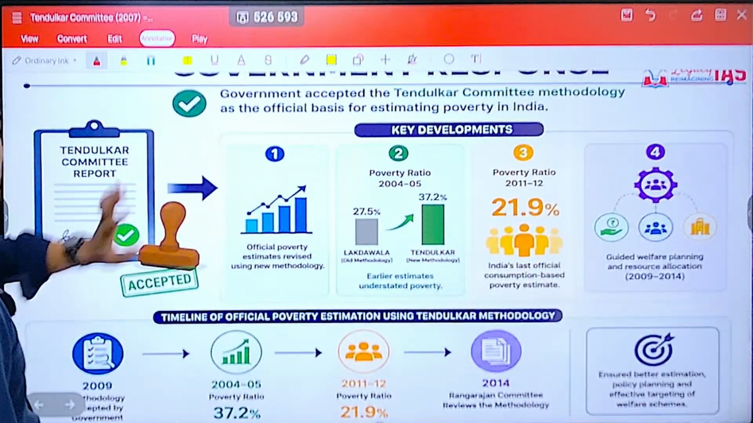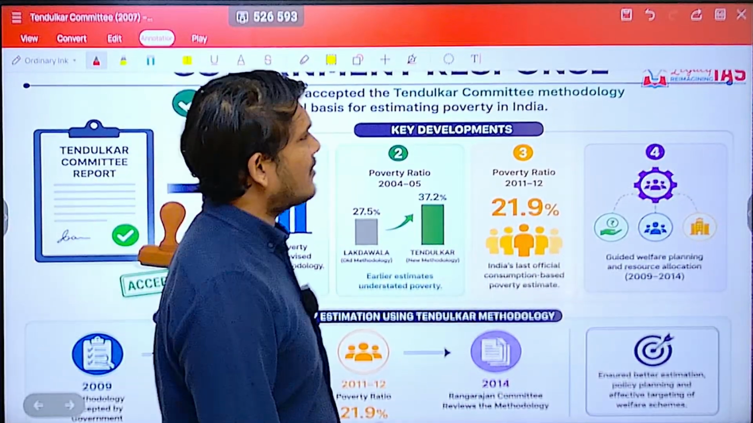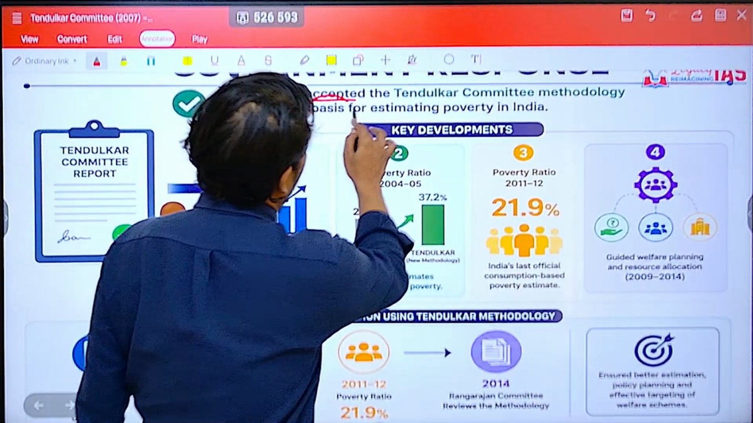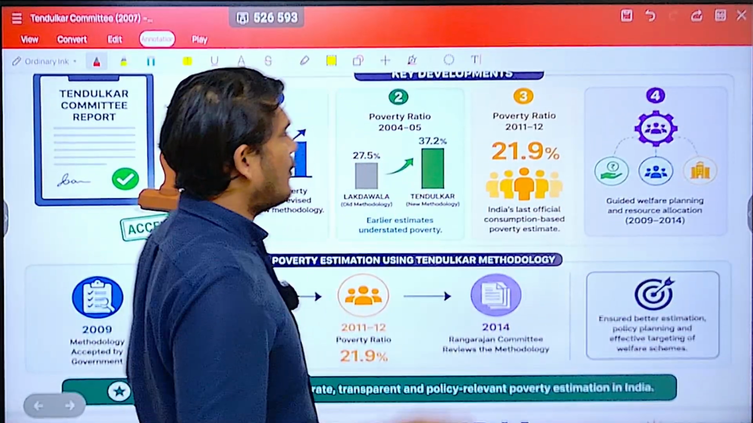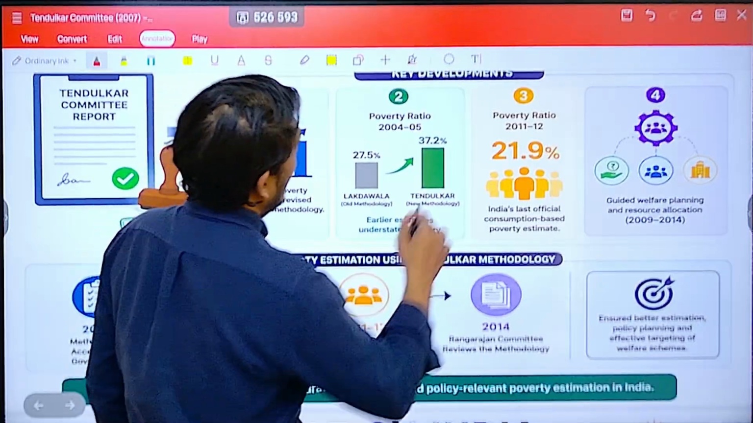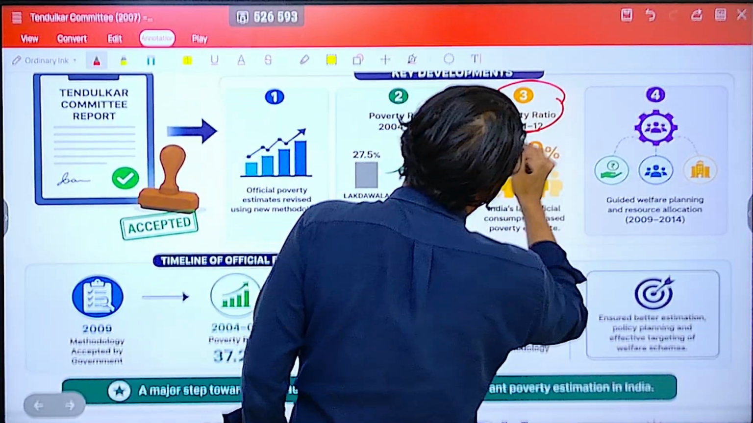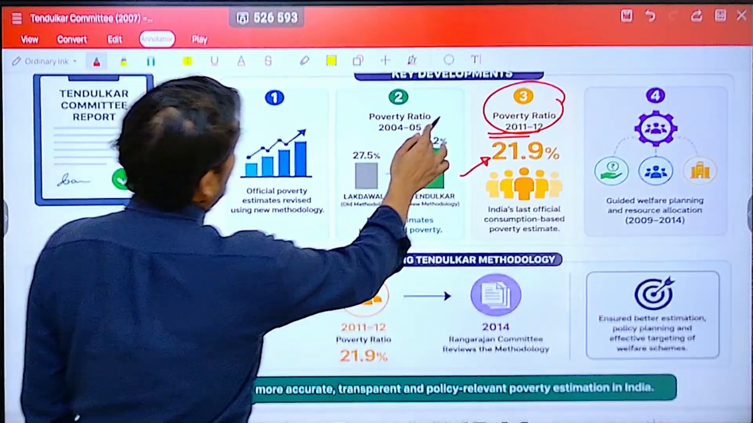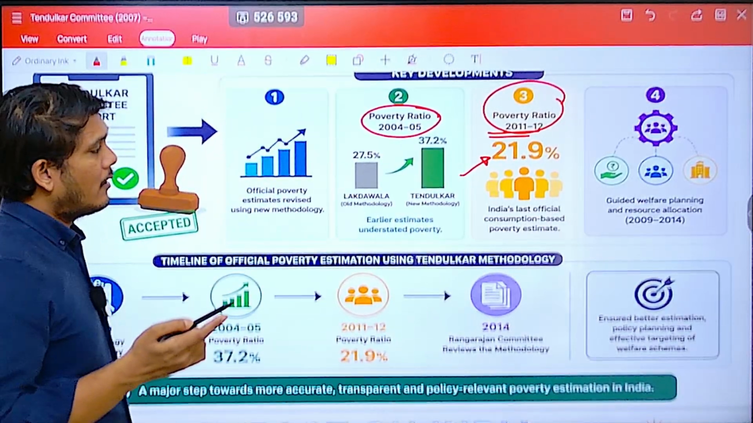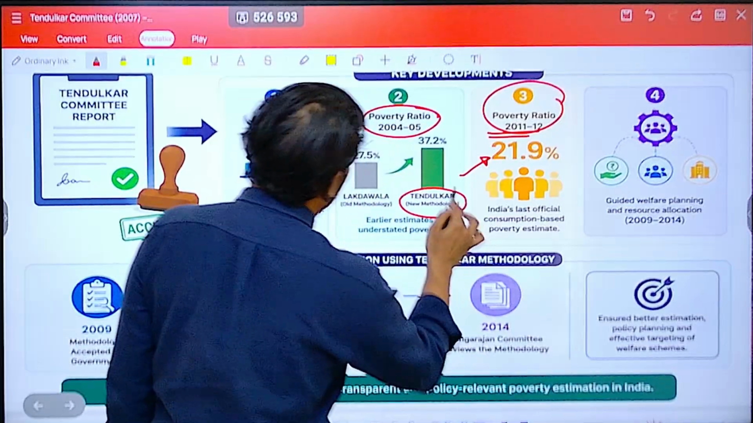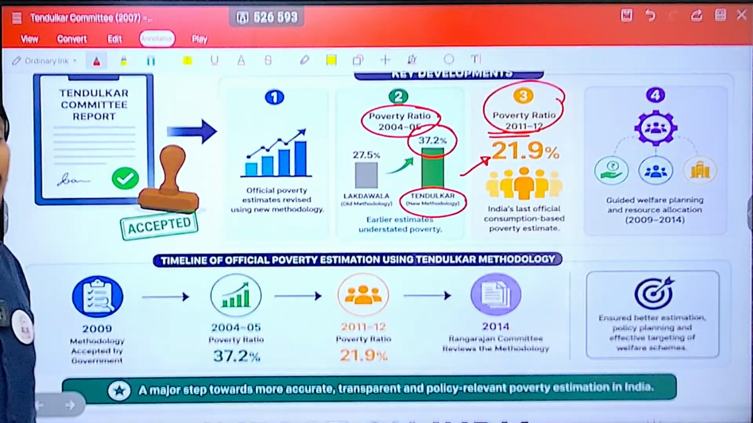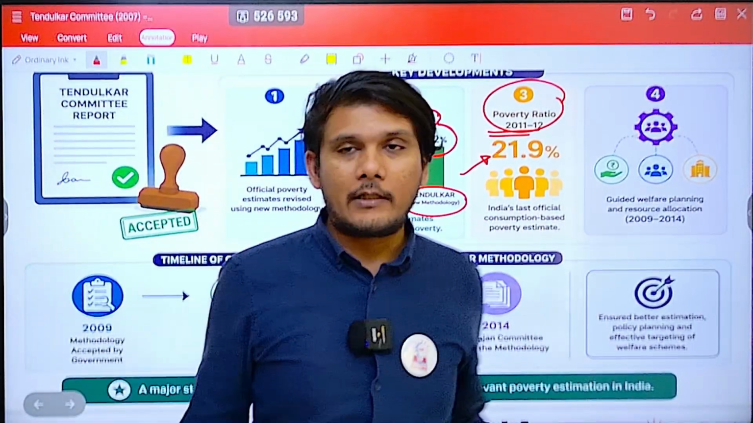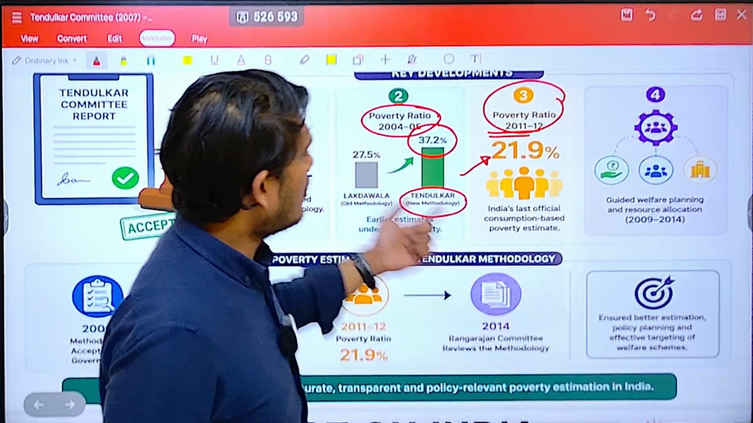What was the government's response? As far as the government is concerned, it accepted the Tendulkar Committee methodology as the official basis of estimating poverty. Based on the Tendulkar Committee report, the poverty ratio in 2011-12 came out to be approximately 22%. But based on 2004-05, the number is different. With the new methodology, the Tendulkar Committee gives a number of 37.2%, which is a very high poverty ratio. That's over 37 crore people who are poor.